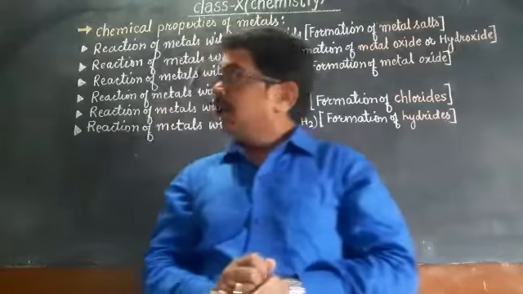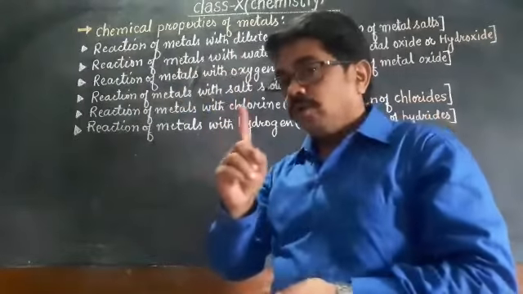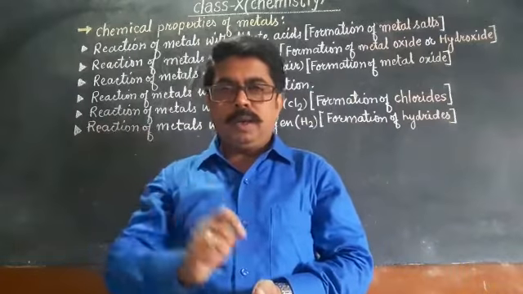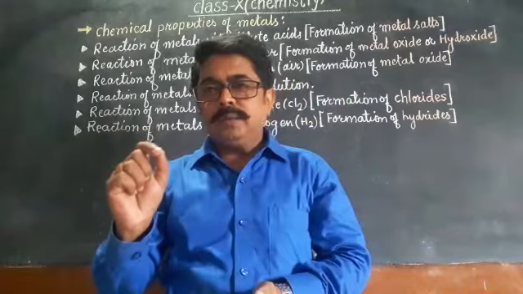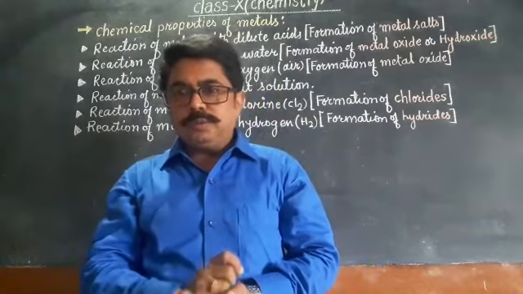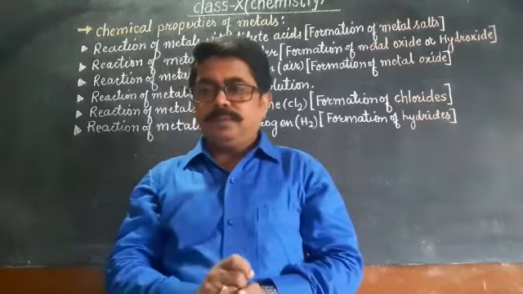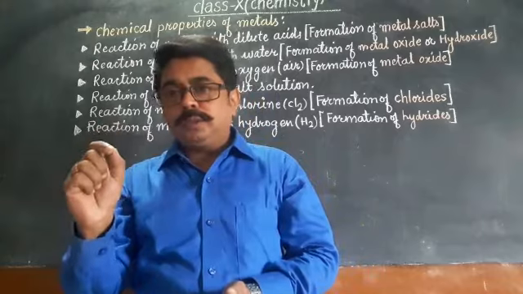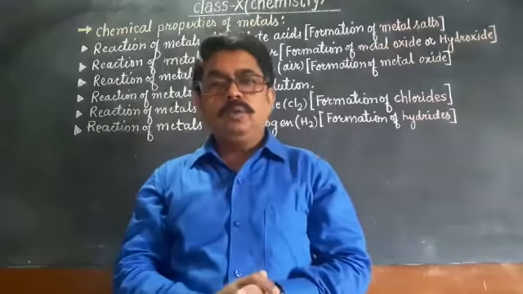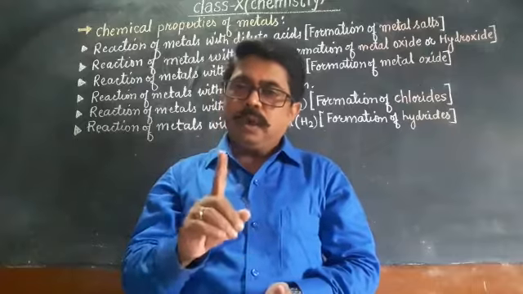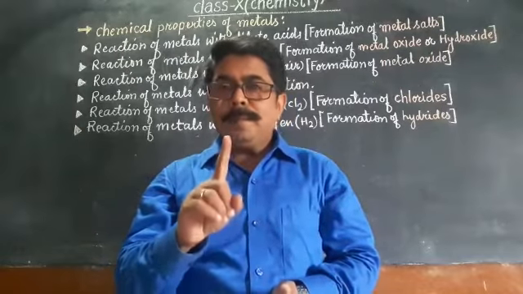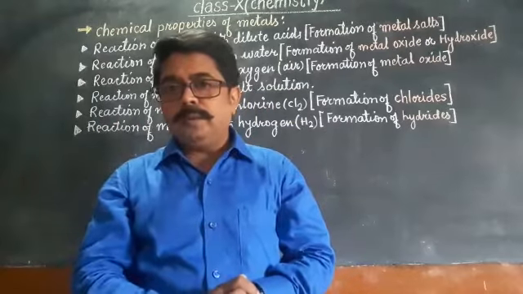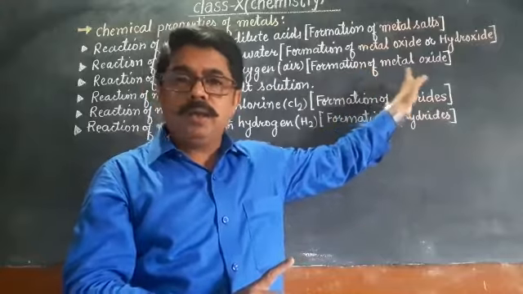Clear? Third one is reaction of metal with oxygen, or air, oxygen present in air. How do metals react with oxygen present in air? That is the third type of reaction which we have to study. When metal reacts with oxygen, it always forms oxide, no hydroxide. No hydroxide formation will take place. Whenever metal reacts with oxygen, it always forms only oxide. So formation of metal oxide we can say.